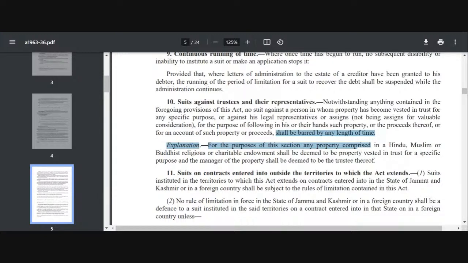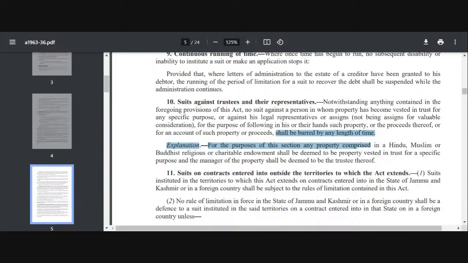ठीक है, हमने एक पर्पस भी दे दिया है, प्रॉपर्टी को हमने वेस्ट भी कर दिया है इन अ ट्रस्टी, या मे बी आफ्टर हिज ट्रस्टी, I have told that his legal representatives and his assignees will continue, right? Now this section is applicable against that trustee or that legal representative or that assignee, right, against whom I want to file a suit for some purpose which the court will recognize as just, like say for example he's fraudulent or he's not carrying on the purpose, right? In that case section 10 will be applicable and there will be no bar of limitation.